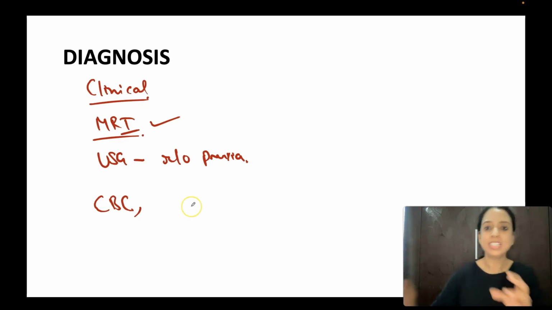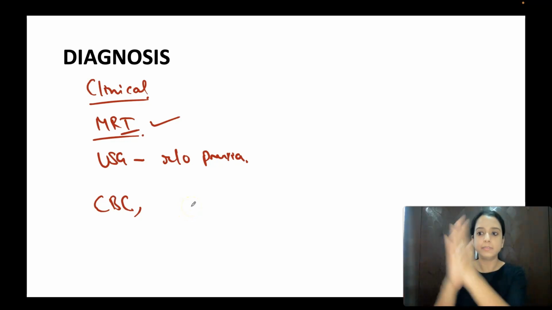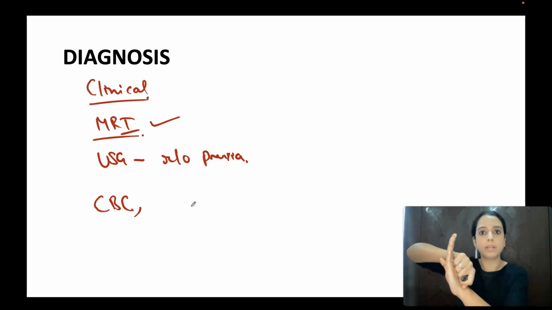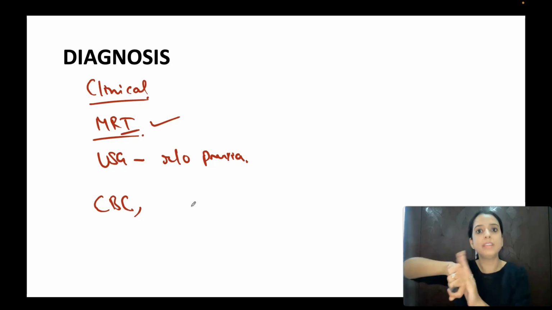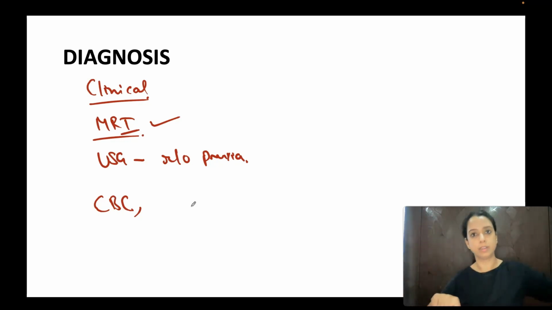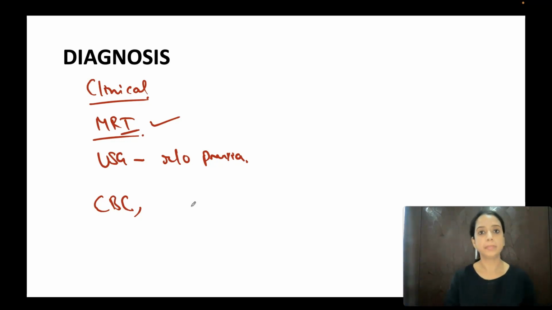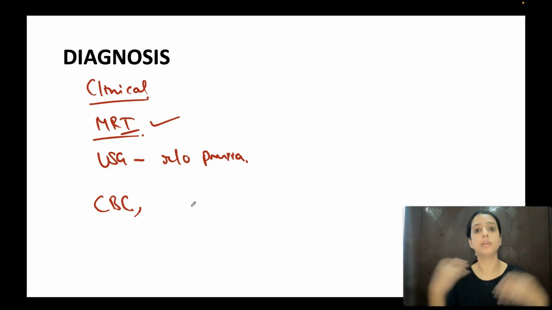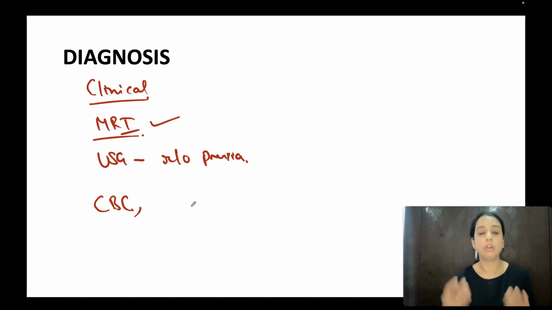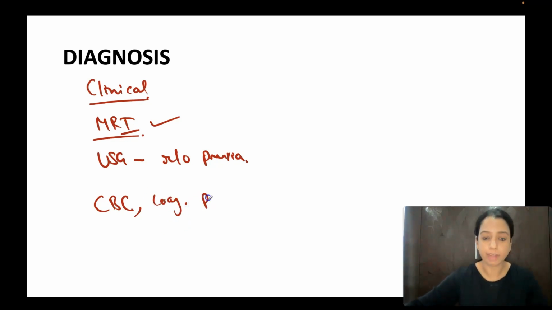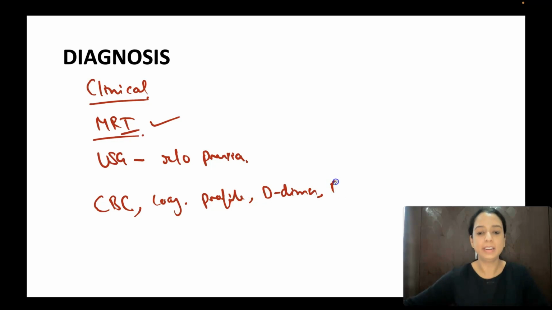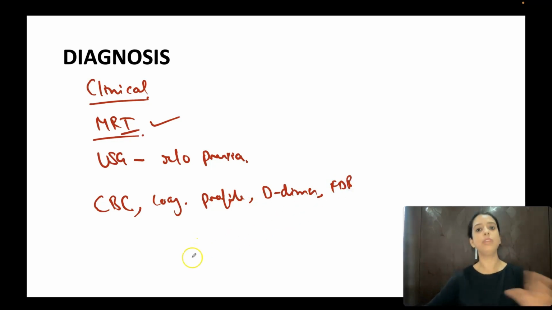Why? Because whatever bleeding is happening is getting collected. If this is the placenta, it is getting collected retroplacentally. So thromboplastin from this blood leaks into maternal blood. Thromboplastin release into maternal blood results in intravascular coagulation, universal coagulation in the blood, because of which DIC will happen. So you will get a coagulation profile of this patient. You will get D-dimers, fibrin degradation products to rule out DIC.